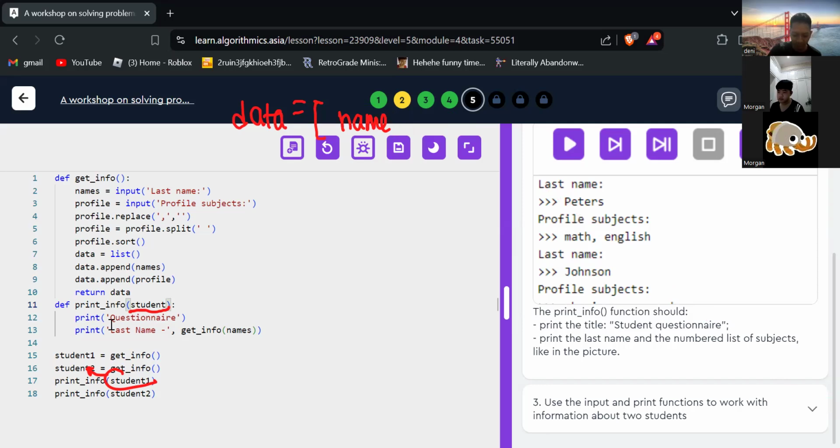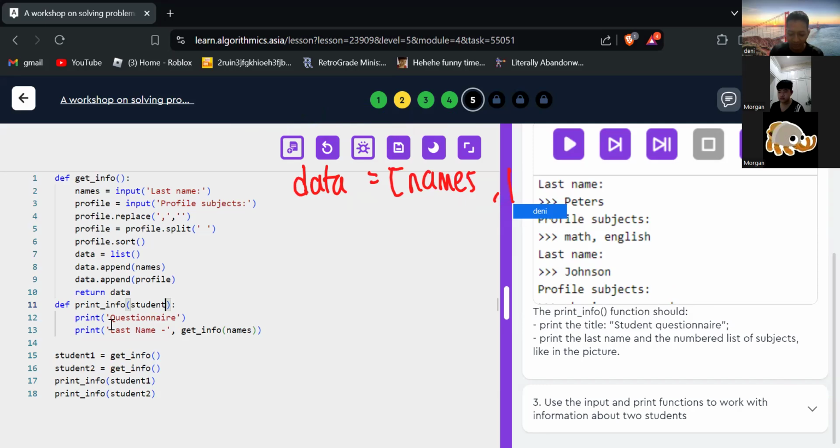Wait, I think there's a problem with my screen. Okay. We have data. Names and profile.